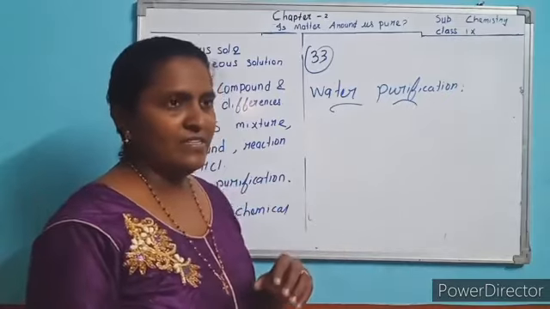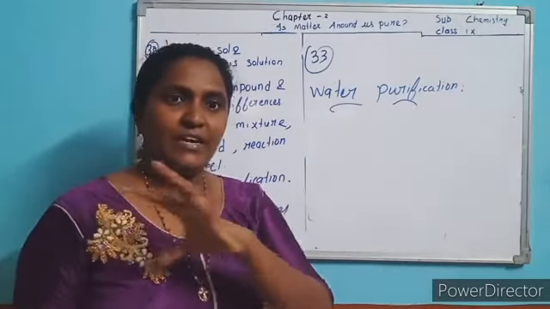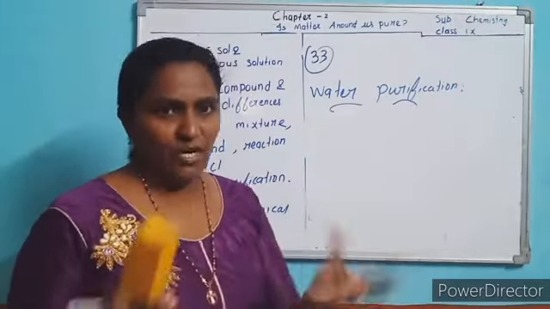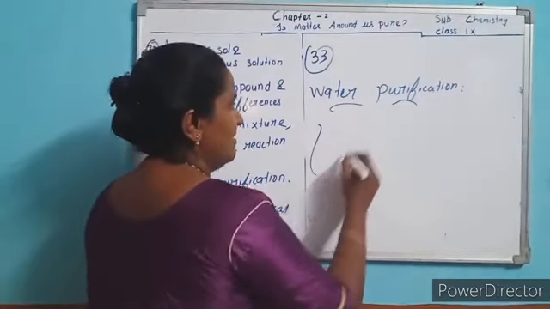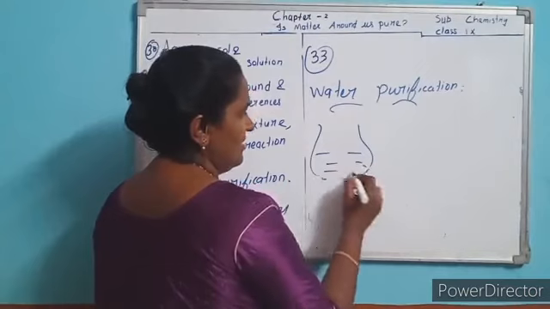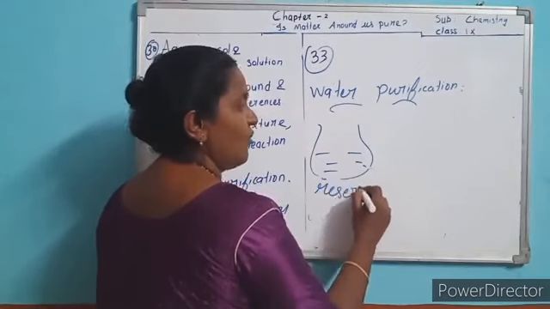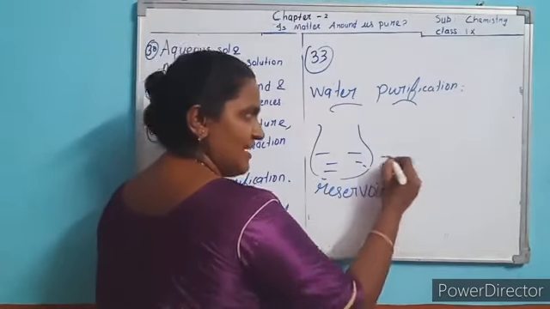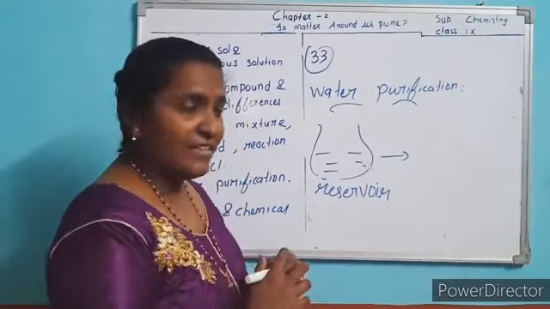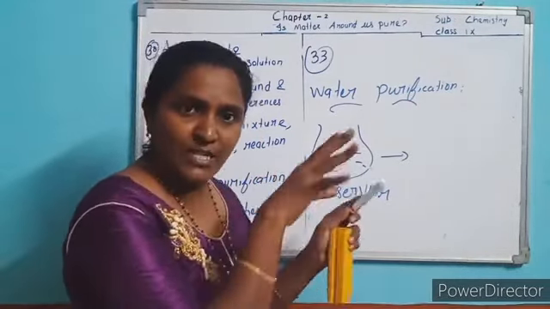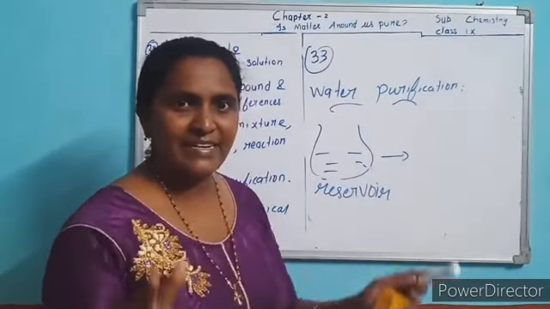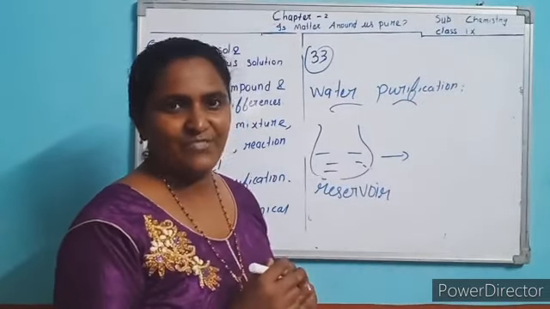So what they do for this: they will collect the water, river water or dam water, any water, in the reservoir. Then they flow this water into the sedimentation tank. Which tank?